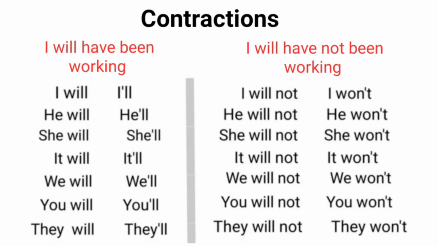In negative sentence like I will not have been working, I will not is contracted into I won't. Other contractions are she won't, it won't, we won't, or they won't.